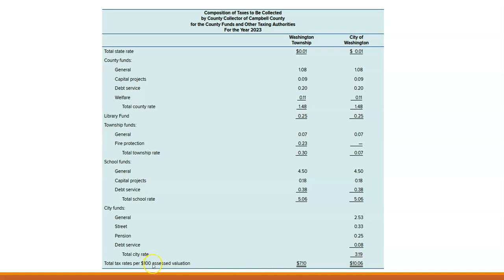So if we had a $10,000 assessed property, we would have taxes of $1,006 on that if it's within the city of Washington. Then we have the breakdown of that $10.06 per assessed value. You can see that we are distributing this out in multiple ways. We even have the state getting a penny of everything that we collect of this $10.06.